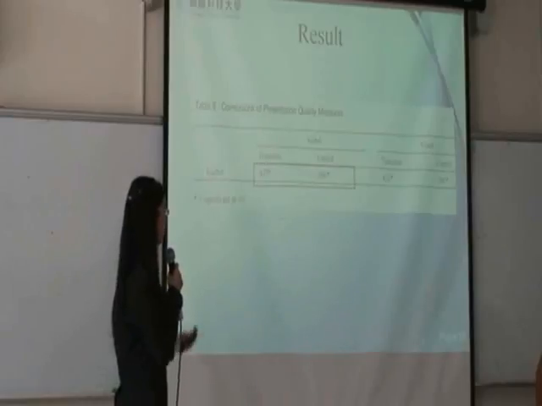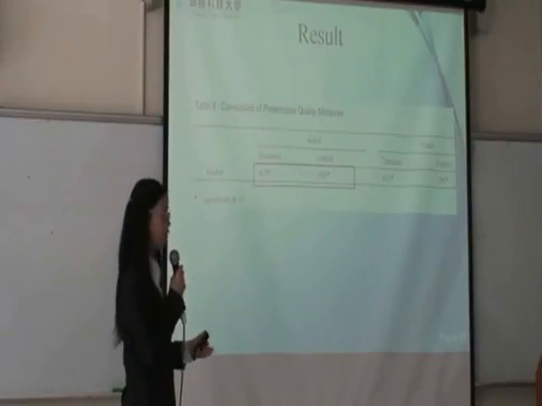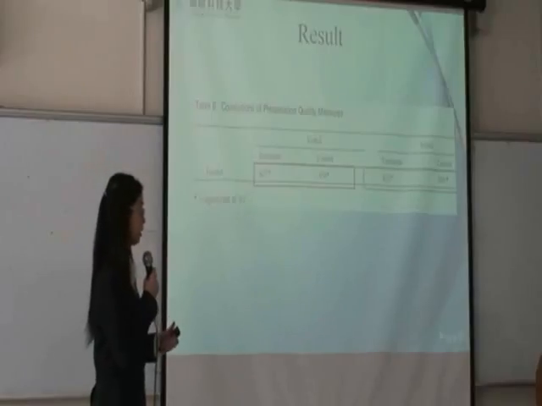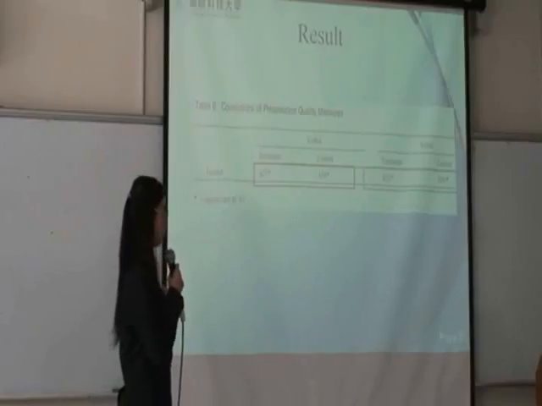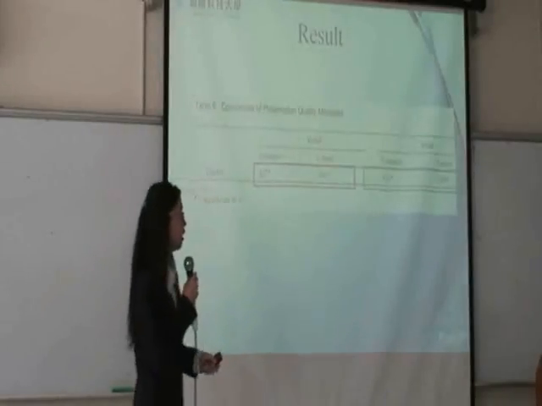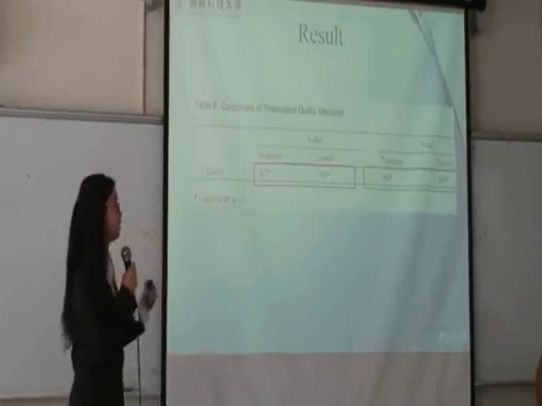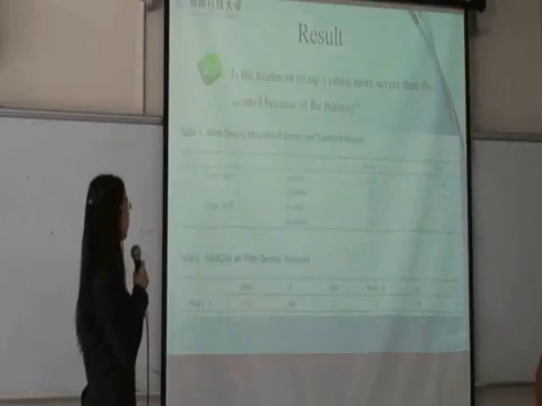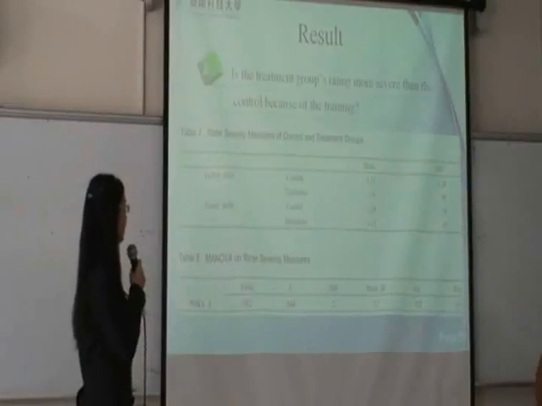And we can find out that both the treatment group and the control group have a high correlation with the teachers. And the visual part also had a high correlation with the teacher. However, comparing the visual part and the verbal part, we can find out that the visual part is higher than the verbal part.